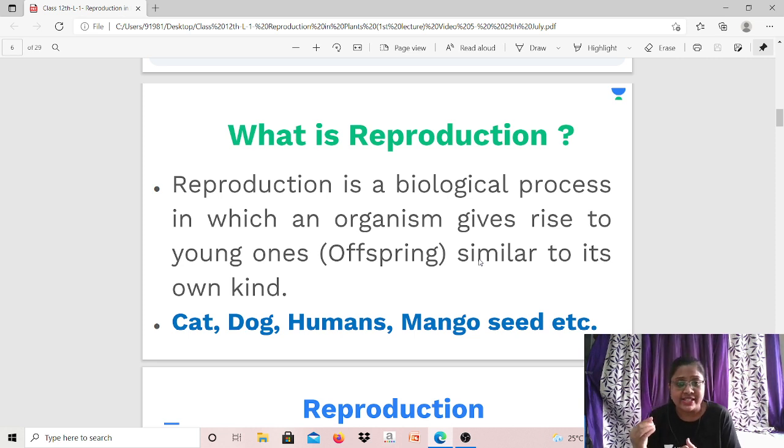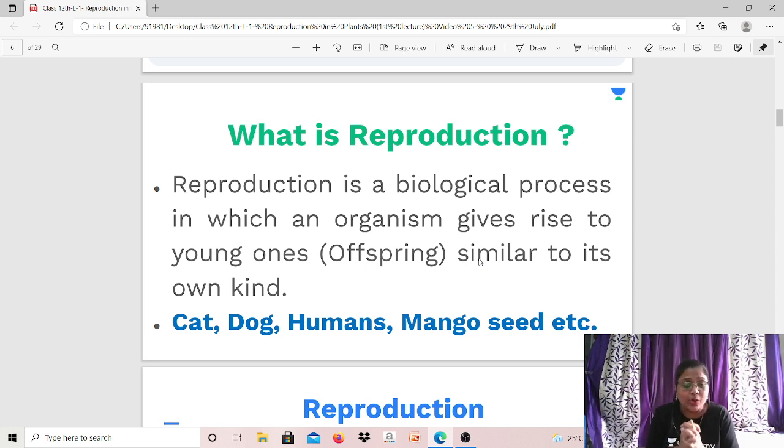Bio means life, understand. So biological process means this process is taking place inside the living organisms, or because of this the organisms are sustaining on this earth, you may say that. Therefore, this is termed as a biological process, a living process. Now, in this process, exactly what happens?